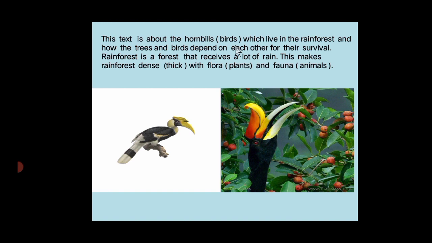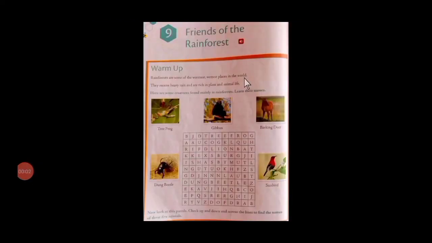Now let's move further. Children, before we begin the lesson, let's go through the activity given in the warm-up section. Rainforests are some of the warmest, wettest places in the world as they get heavy rainfall consistently. They receive heavy rain and are rich in plant and animal life.